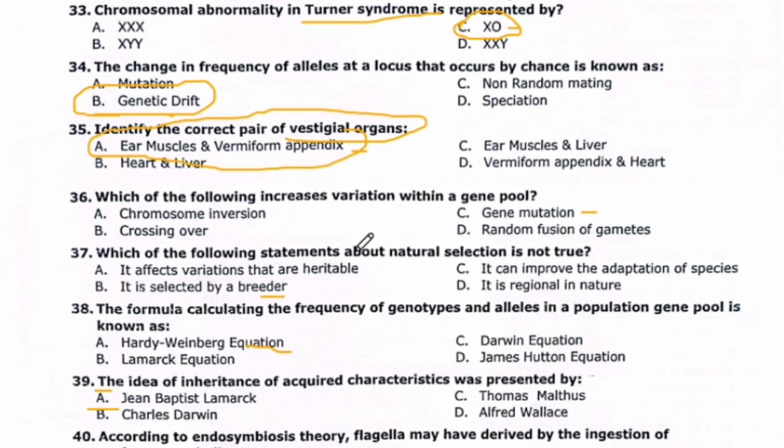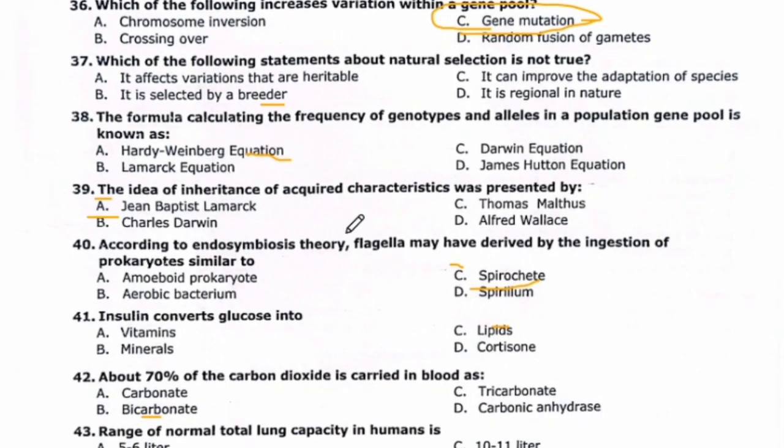Which of the following increases variation within a gene pool? Chromosome inversion, crossing over, gene mutation, random fusion of gametes. Here the right option is gene mutation, Charlie. Which of the following statement about natural selection is not true? It affects variation that are heritable. It can improve the adaptation of species. It is selected by a breeder. So this is not true.